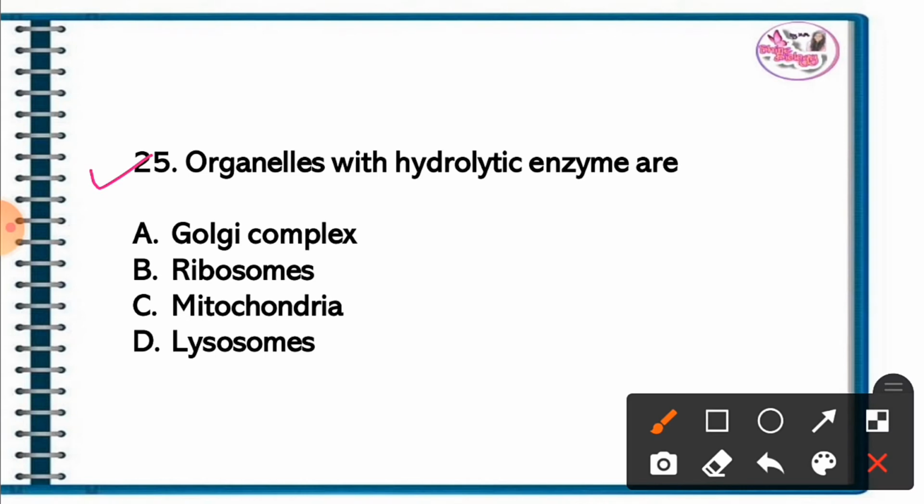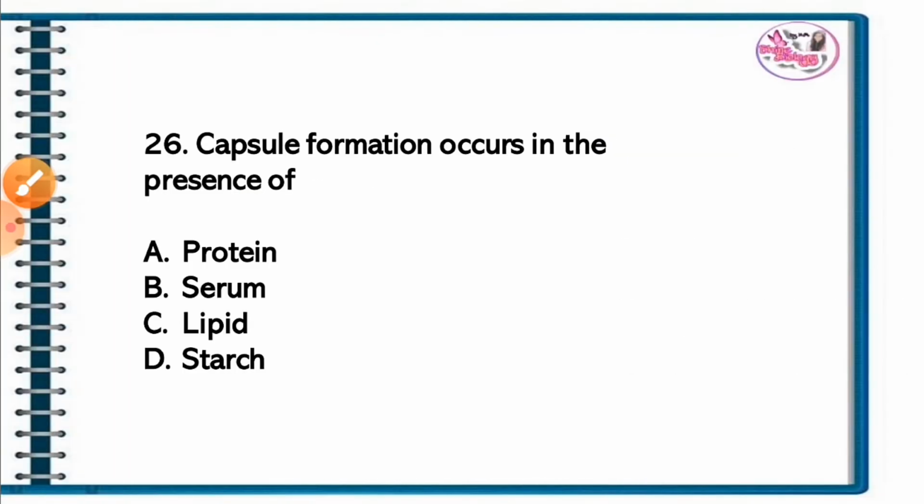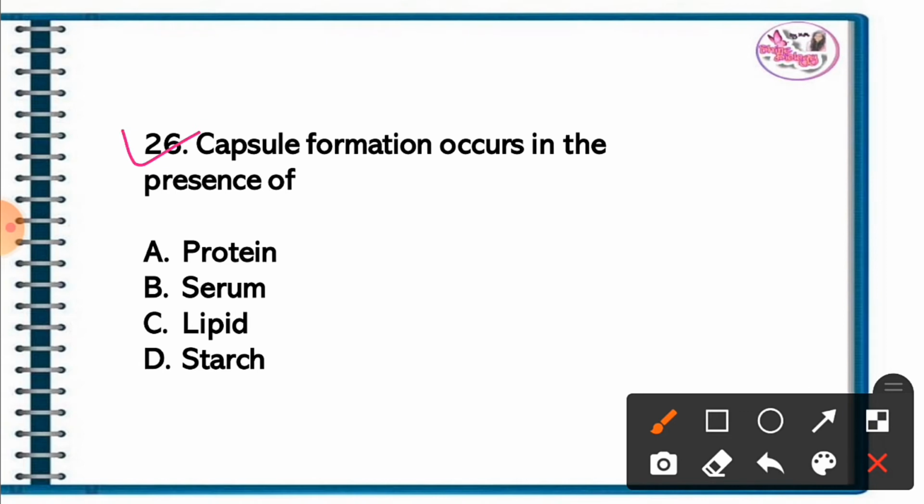Question 25. Organelles with hydrolytic enzymes are. The correct answer is option D. They are called lysosomes. Question 26. Capsule formation occurs in the presence of. The correct answer is option B, serum. Capsule formation occurs in the presence of serum.